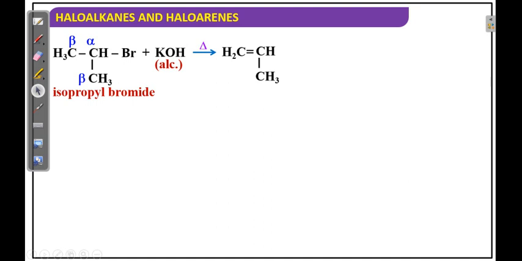Some books also call it alpha beta elimination, because the bond is forming between the alpha carbon and the beta carbon. The carbon attached to the halogen, bromine, is alpha. The next carbon is beta, the next is gamma. Alpha, beta, gamma, delta means 1, 2, 3, 4 like this. The byproducts are KBr and H2O.